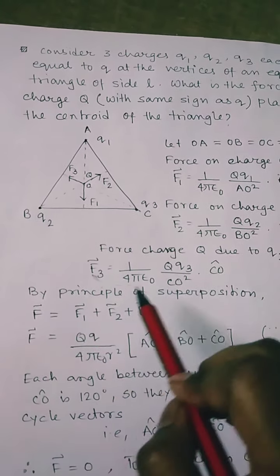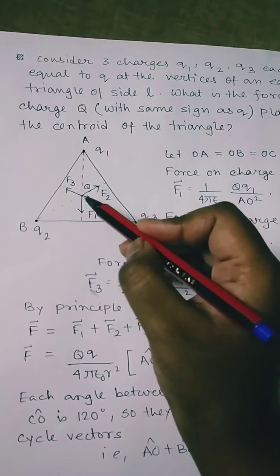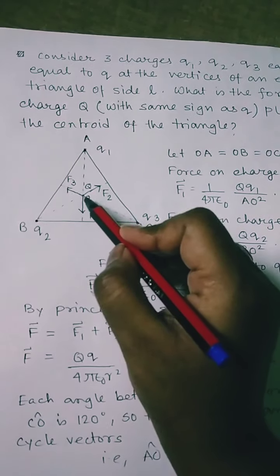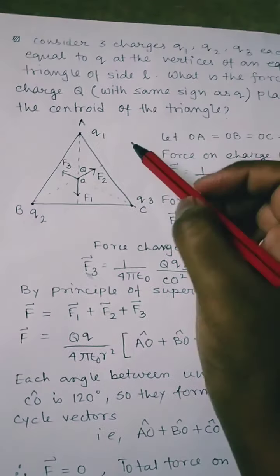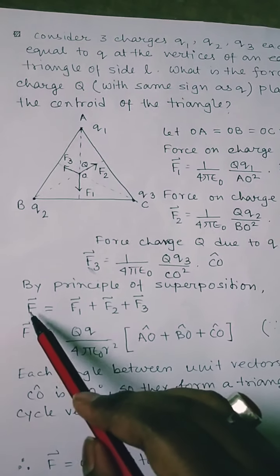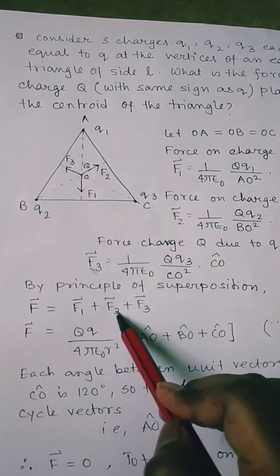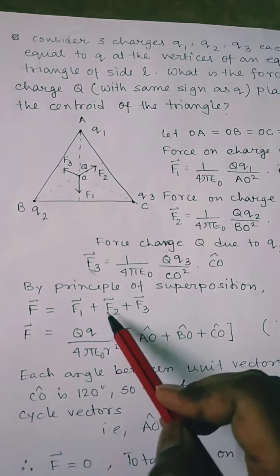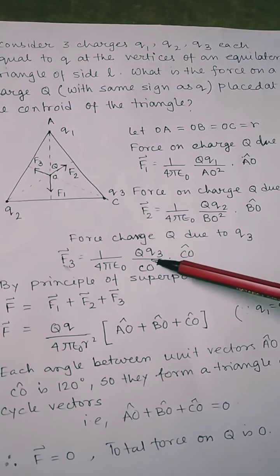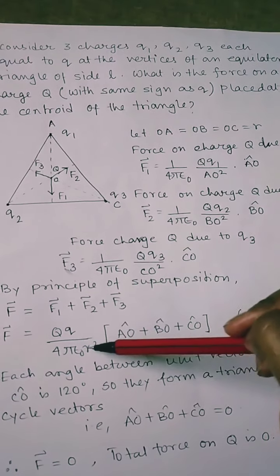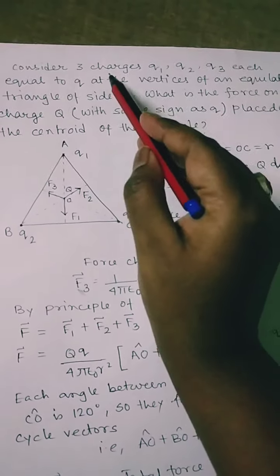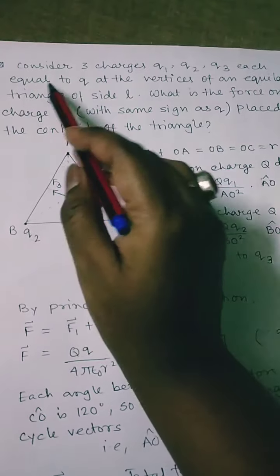Now, by the principle of superposition, we know that all the forces exerted on this charge will be the vector sum of all the forces. So the vector sum F is equal to vector F1 plus vector F2 plus vector F3. If we add up all three forces F1, F2, F3, we can take 1 by 4 pi epsilon naught into capital Q common. Since there are three charges q1, q2, q3 each equal to q.